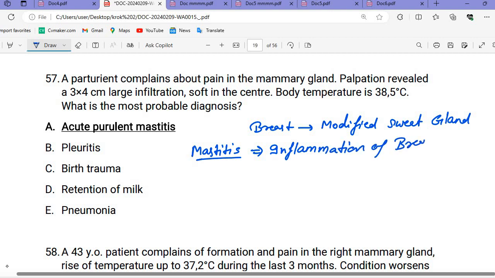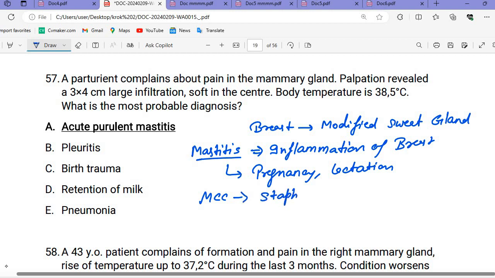Remember that this mastitis type of condition is seen in case of pregnancy or lactation, when the baby is in the lactation period. At that time the mother can have mastitis. What will be the most common cause for this condition? The most common cause will be Staph aureus.